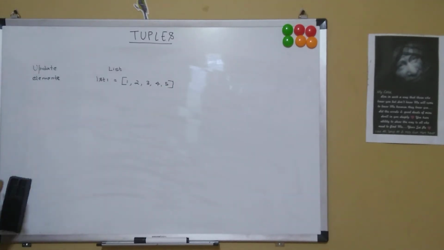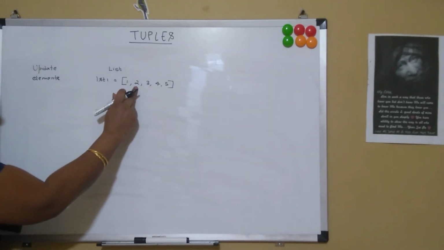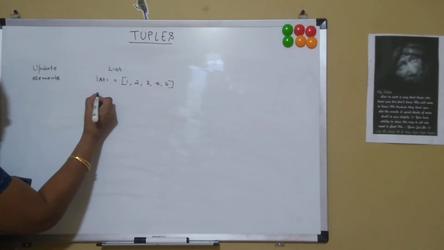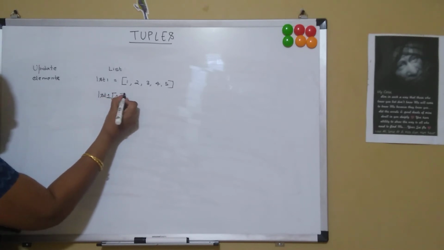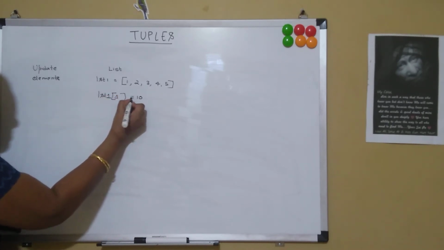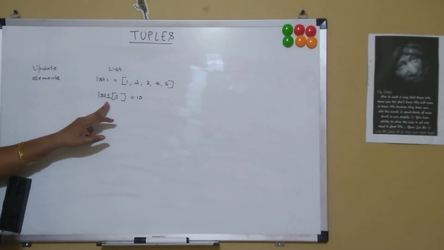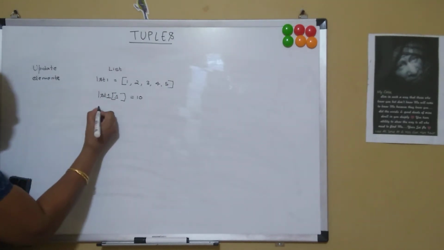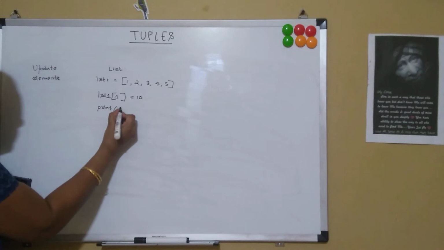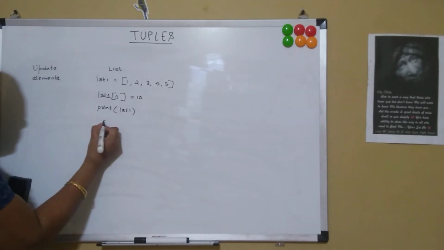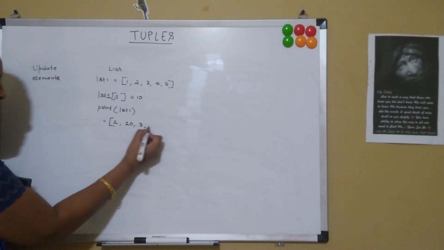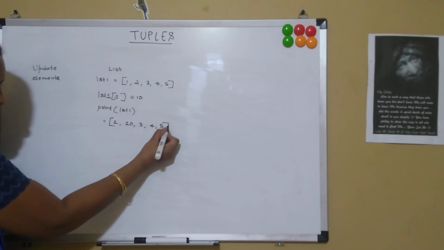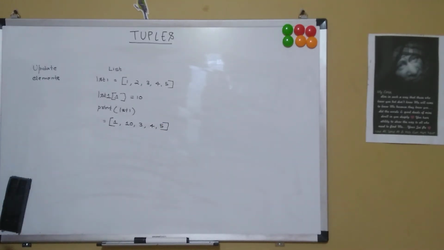And now if I want to change my element 2 to 10, then I just give lst1 of index 1 is equal to 10. I just give the assignment operator and assign the value 10 to lst1 of 1. So now when I print lst1, I get my output as 1, 10, 3, 4, 5.